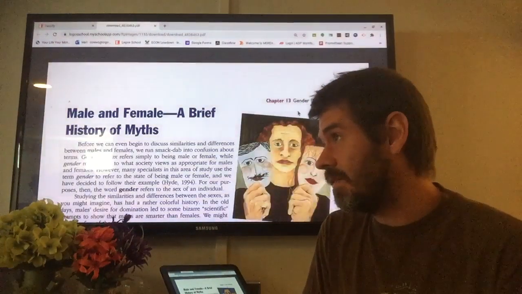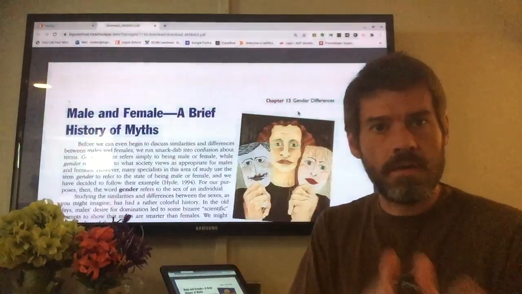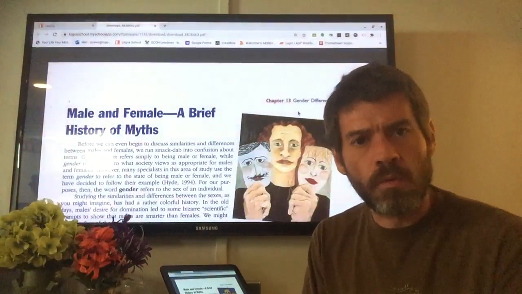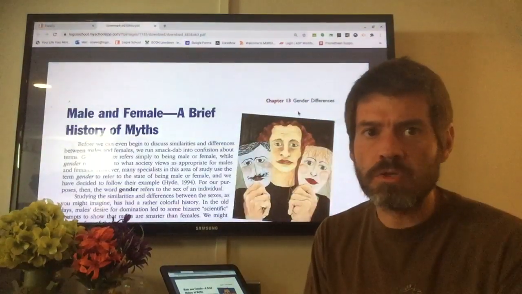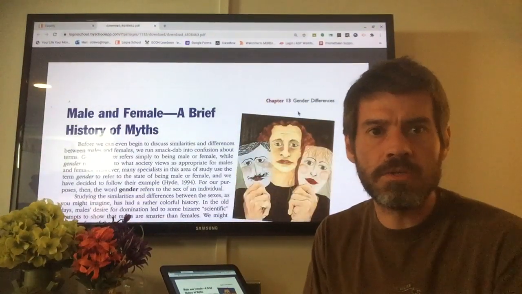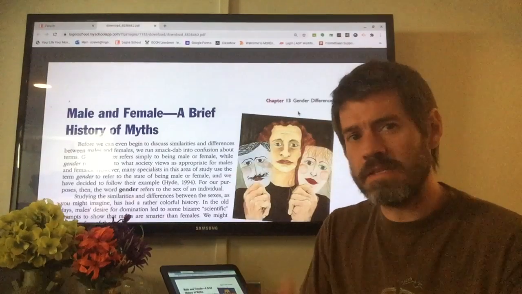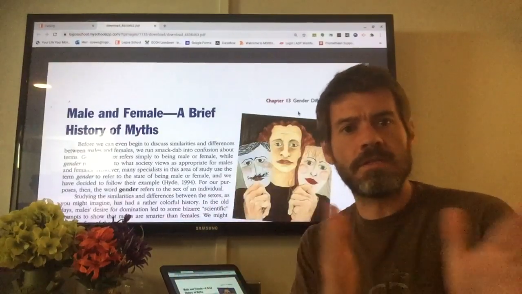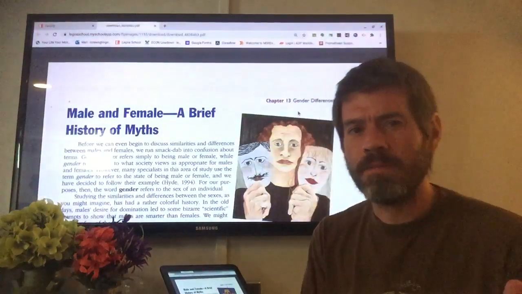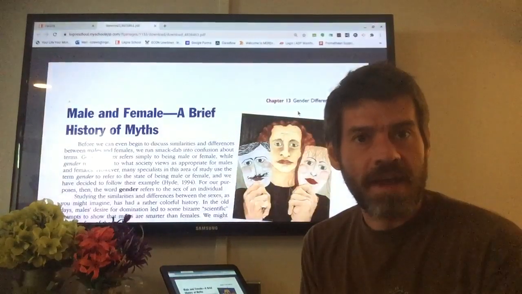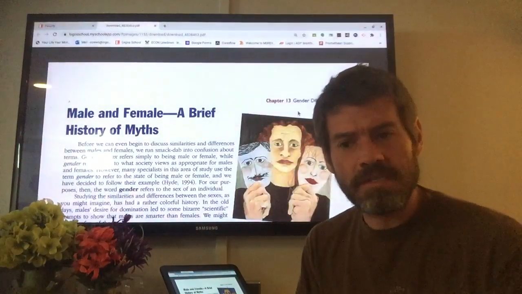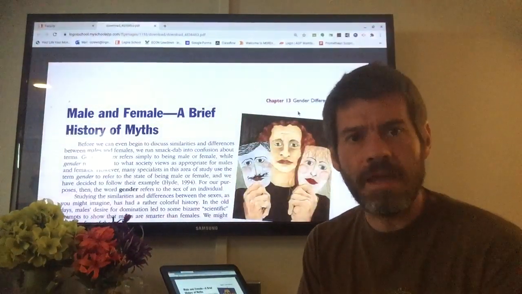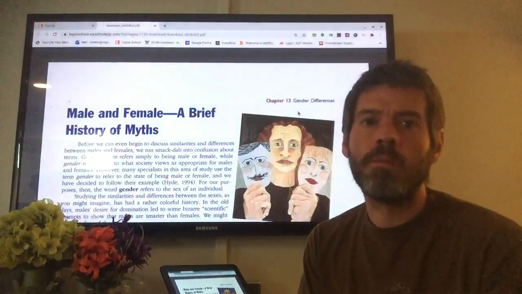The idea of having to fit into one stereotypical gender, that is made up. Especially when we think about gender role behaviors. A lot of that is just socially constructed, and that's where we get into issues where we start saying this is behavior that we expect of one group of people, and this is behavior that's inappropriate for this group of people. I'm happy to say that we've kind of gotten past that in recent years, or we're getting past that. These stereotypical gender role behaviors are becoming more and more a thing of the past.